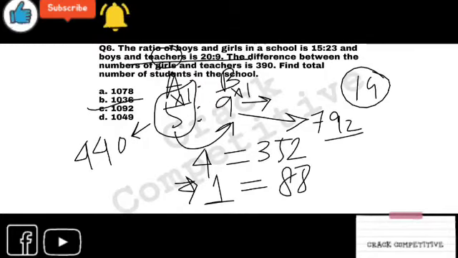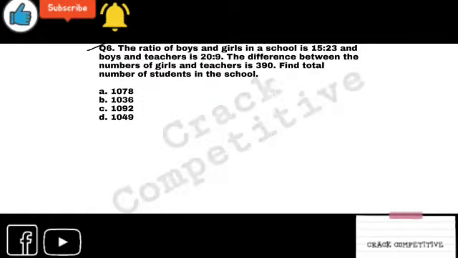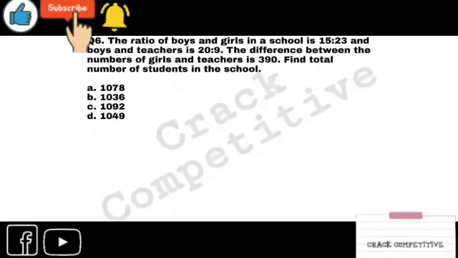This problem is like that. Question 3 is simply... question 6 is simply a bit advanced part of question 3. Here you can assume boys, girls, and teachers as A, B, and C. Easy. So in this question, just take B as boy, G as girl, and T as teacher.